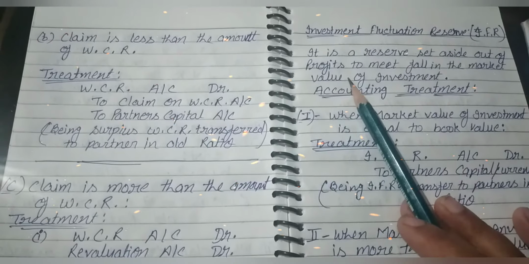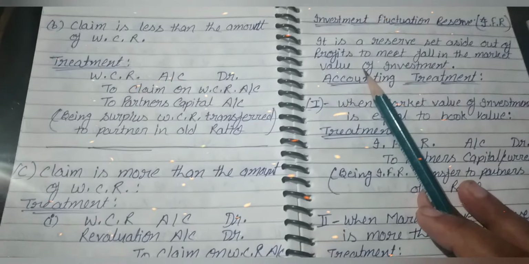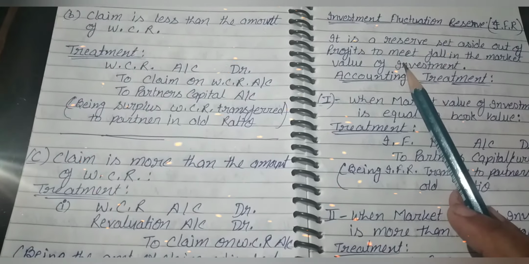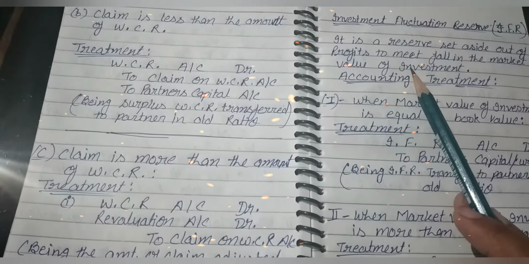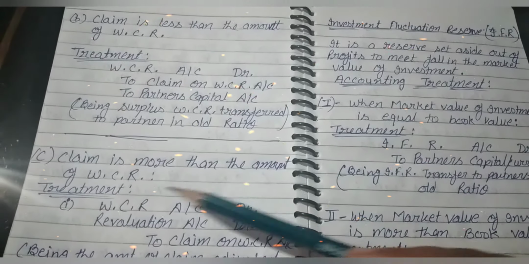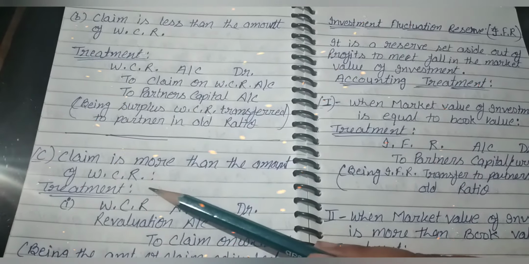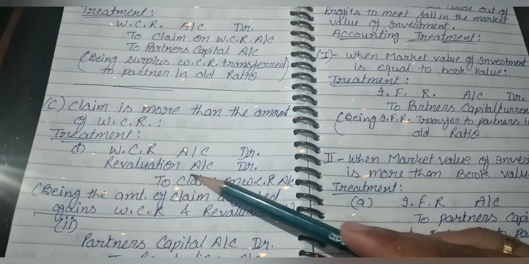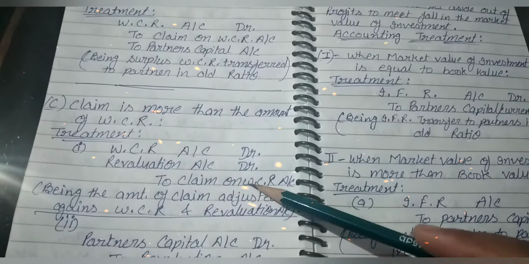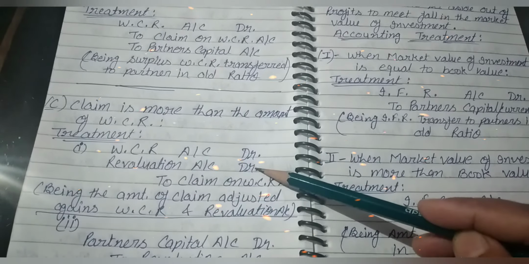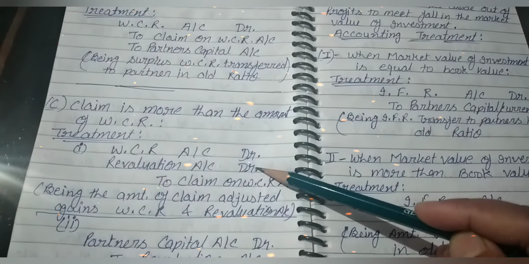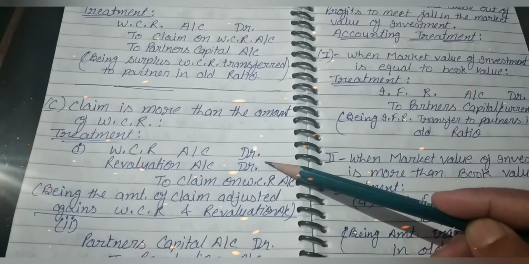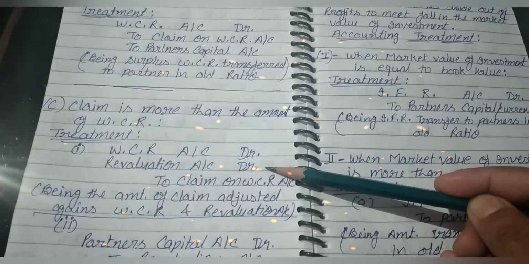Next, if a claim exists, the workmen compensation claim will depend on the amount of the claim. Claim is more than the amount of WCR. The treatment will be WCR account debit, revaluation account debit, to claim on WCR. Here the liability increases, so that liability is transferred to the revaluation account. Revaluation means reassessment of liabilities.